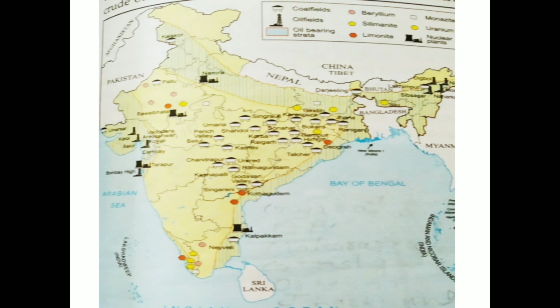The generation of electricity is very friendly, as it is not polluting. So these are some of the very important sources.